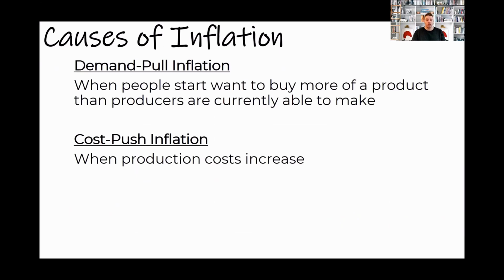First, in order to understand this, we have to understand the causes of inflation. There are two main causes. The first is what's called demand pull inflation. This is where people want to go out and buy things, and the producers currently are not able to make enough of what they want to buy. Then there's cost push inflation, and this is when production costs increase and therefore prices go up. Whether it is the cost of raw materials, the cost of labor, wages, whatever it is that's causing companies to have to increase their prices, that's cost push inflation. With demand pull inflation, people want to buy things, there isn't enough to buy, so prices go up.